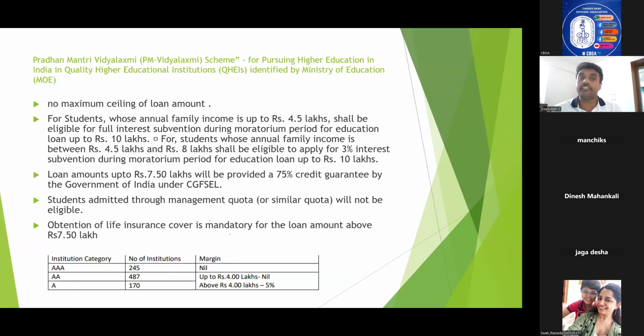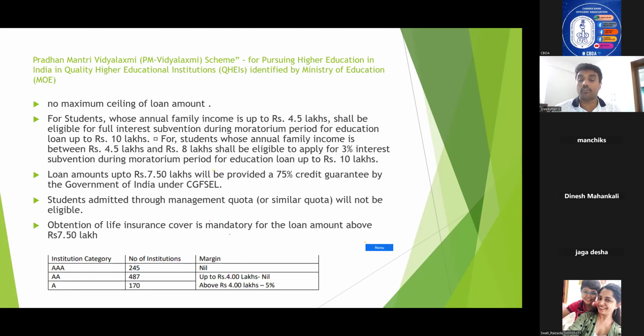Now, another important guideline with regard to this scheme is what is the margin? Okay, if the student is getting admission to an institution categorized as AAA, the margin is nil. If it is a AA or A category, up to 4 lakhs, it is nil. Above 4 lakhs, it is 5%.